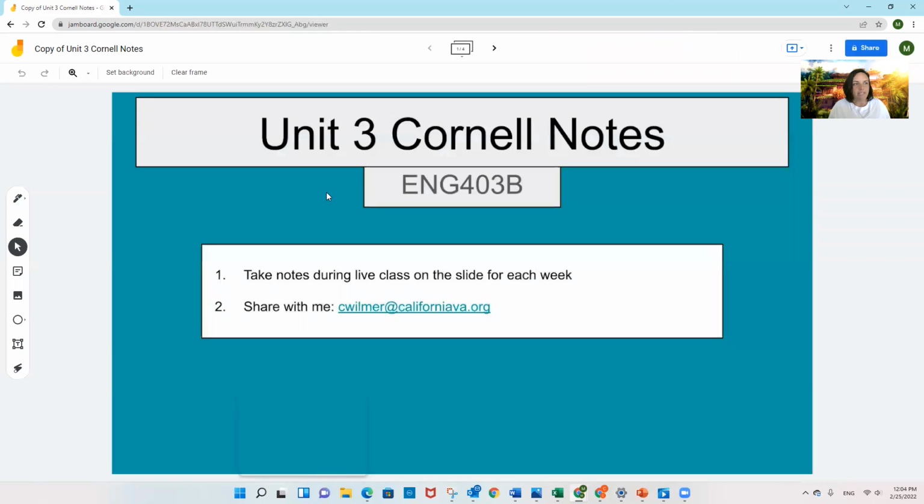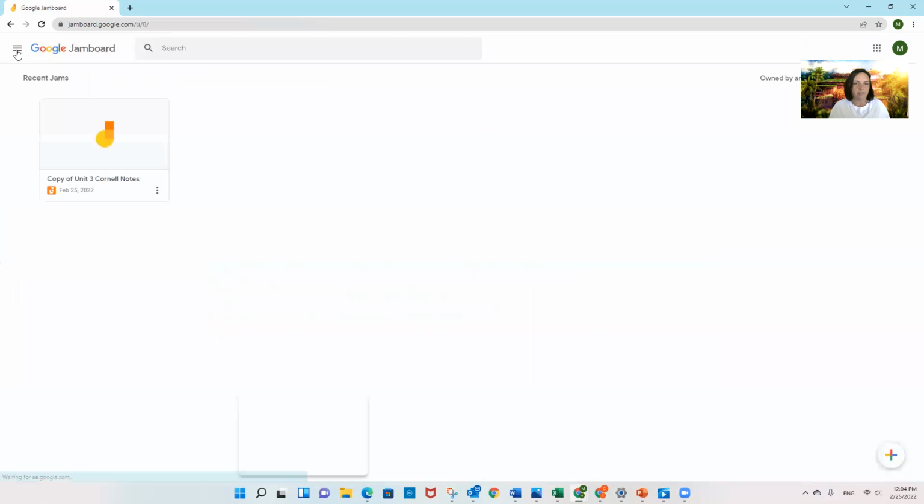And it's coming up. It's a Jamboard. So it came up because I'm already logged into a Google account. If you're not, then you might have a little hiccup there and you need to log into some Google account. So this is Jamboard. This is the app here. The Jamboard home will take you back and you can see other Jamboards. Let's just go ahead and do that.